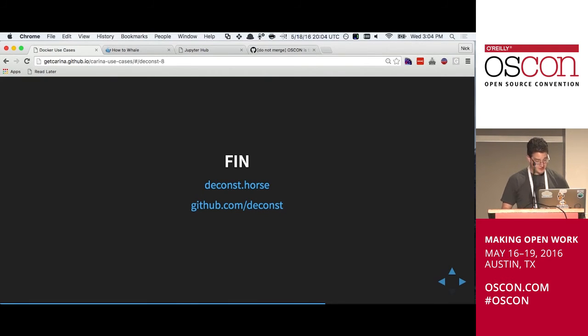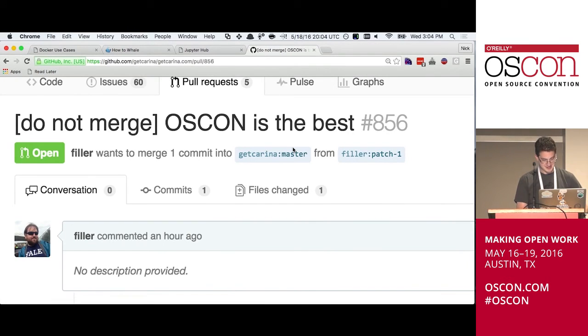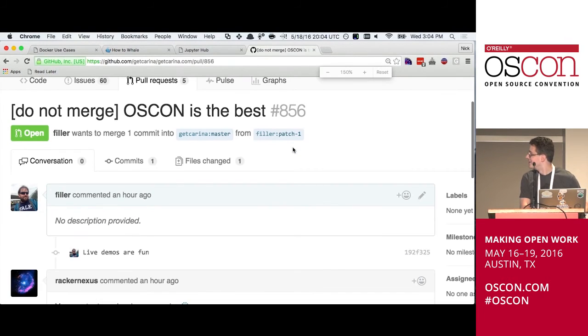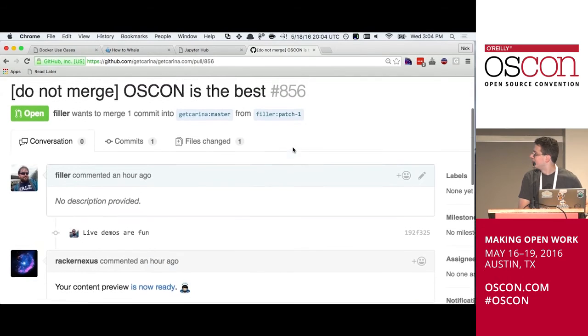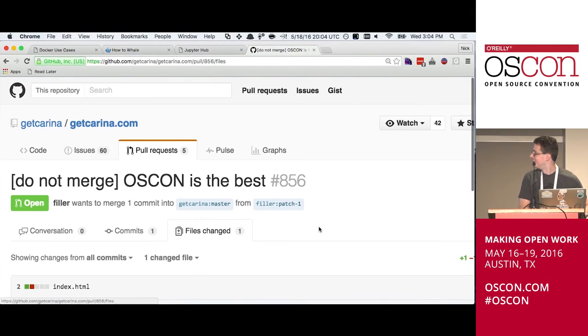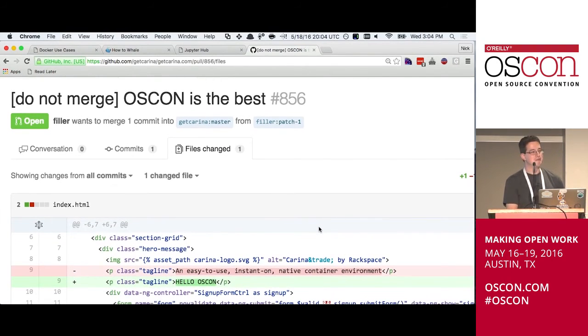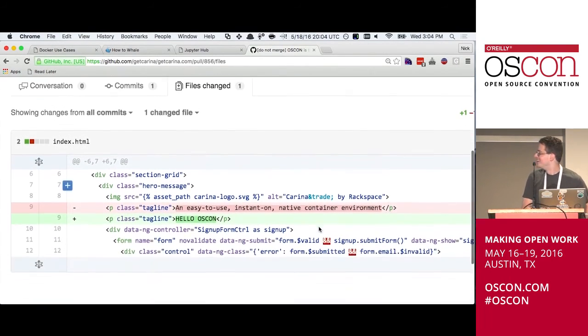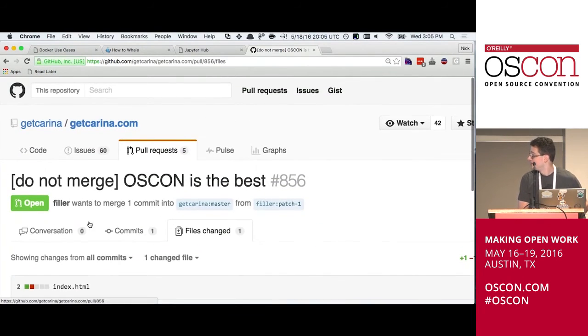So that's the overview of what's going on. I've taken the liberty of pre-staging pull requests to one of our sites here. I just went in with the GitHub web editor, which you can do, and changed the tagline in the markup on our front page here for getcarina.com.